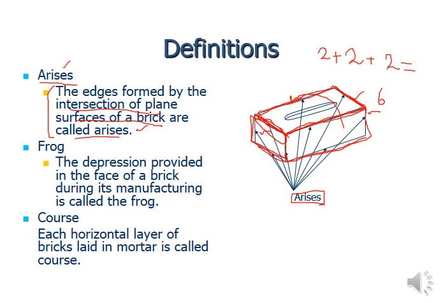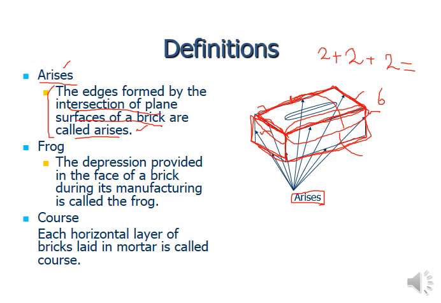Similarly, the length side is going to intersect with this particular front face plane surface, and this length is going to intersect with the back side plane surface of the brick. So 4 sides of this top plane surface intersect with 4 plane surfaces, and similarly each gives you that intersection. Whatever edges are formed by the intersection of these plane surfaces are called arrises.